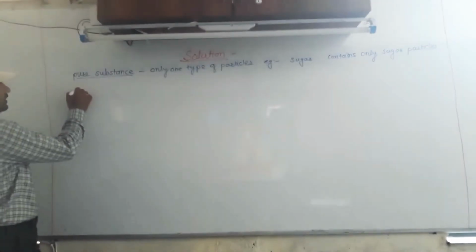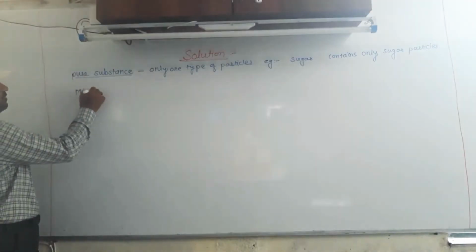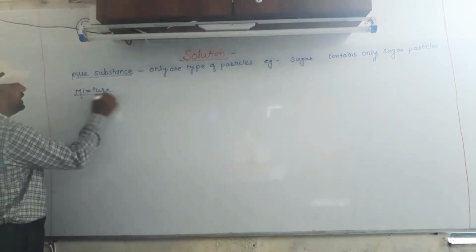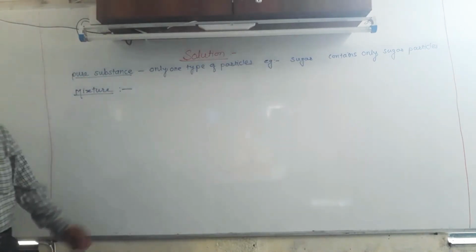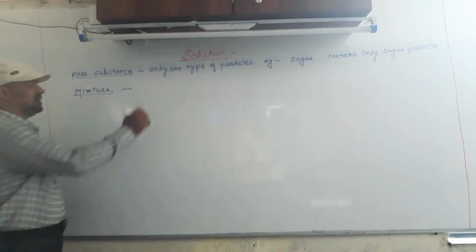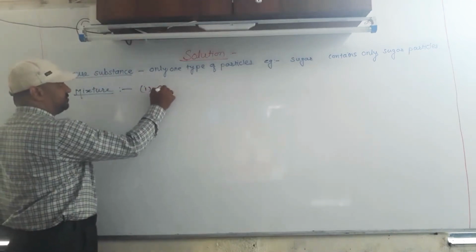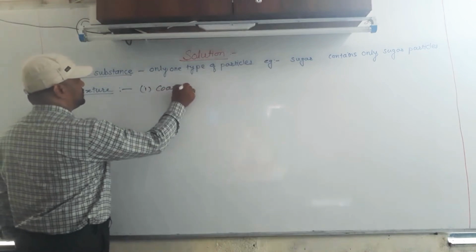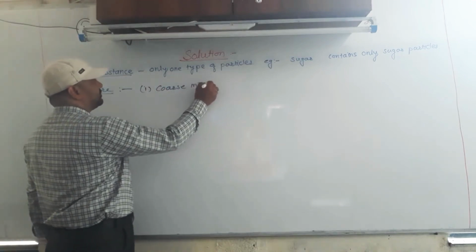When two pure substances mix together, they are called a mixture. A mixture is the combination of two or more pure substances. There are types of mixture. First, the porous mixture.